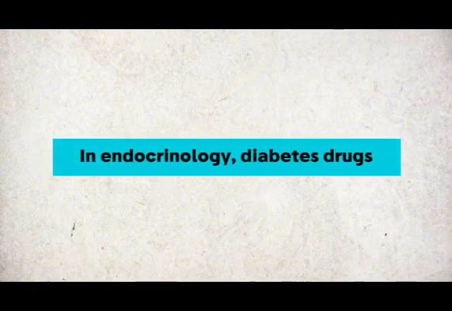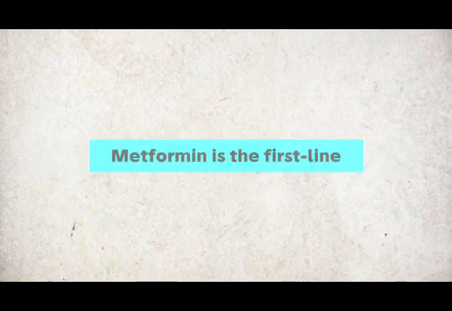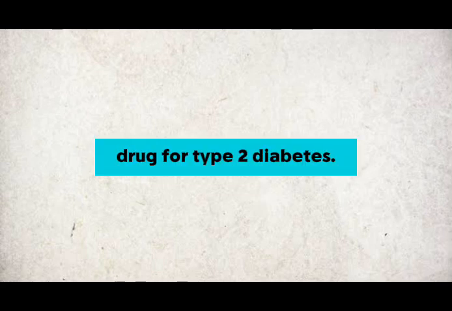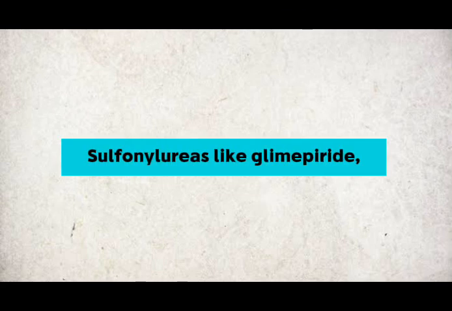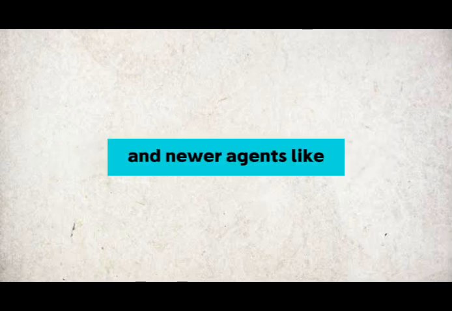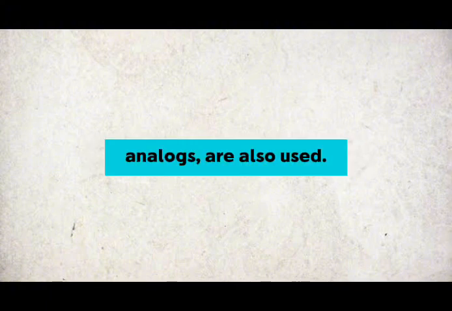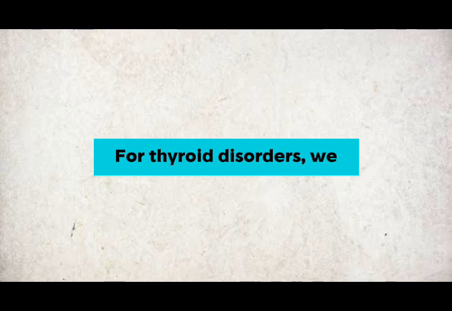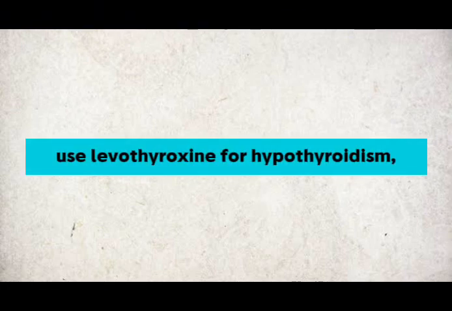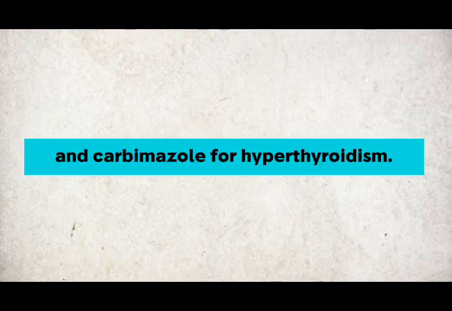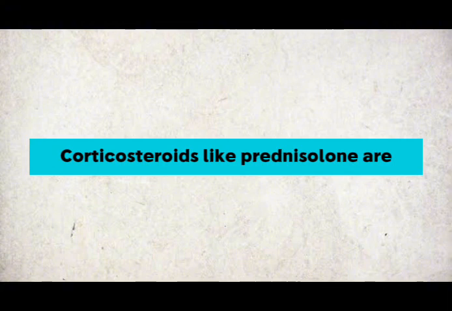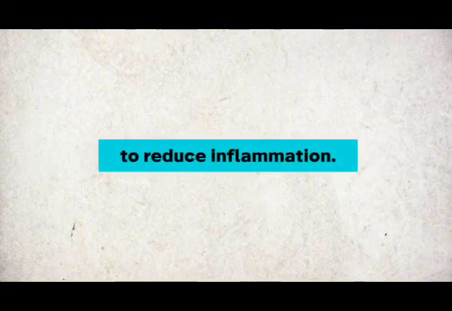In endocrinology, diabetes drugs are key. Metformin is the first-line drug for type 2 diabetes. Sulfonylureas like glimepiride, and newer agents like SGLT2 inhibitors and GLP-1 analogs are also used. For thyroid disorders, we use levothyroxine for hypothyroidism and carbimazole for hyperthyroidism. Corticosteroids like prednisolone are used across many systems to reduce inflammation.